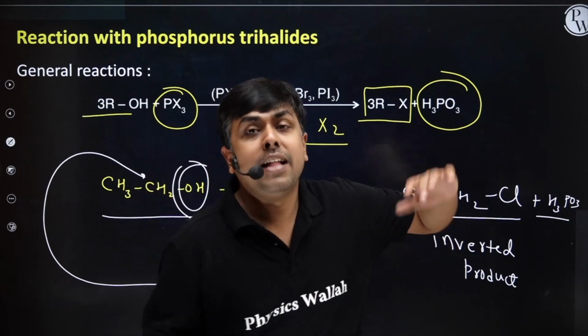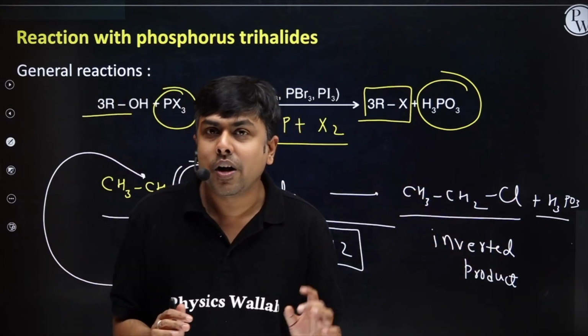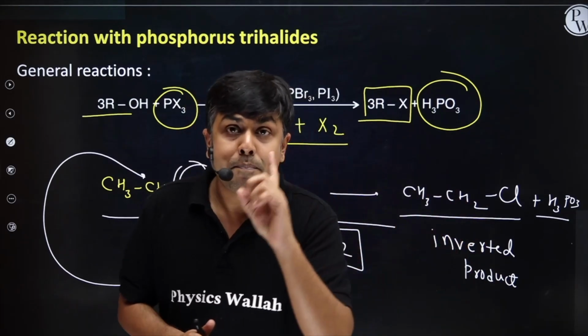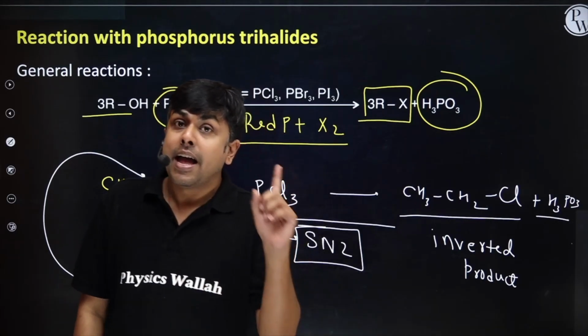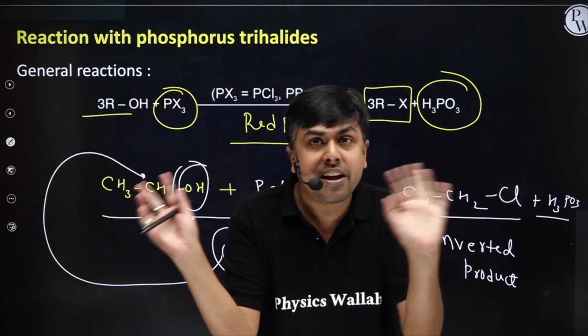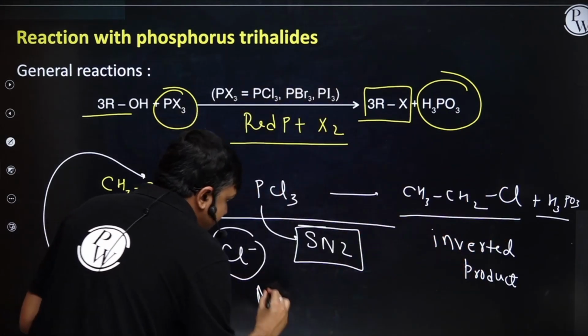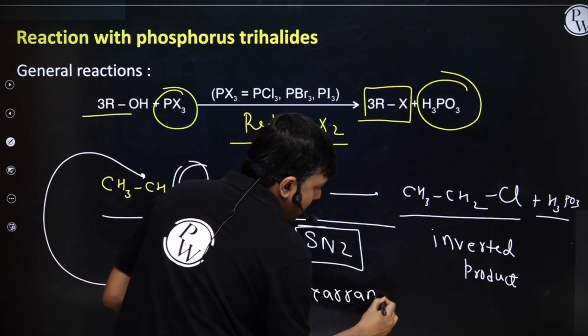Along with that, I will have the formation of H3PO3. Alcohol with PCl3, alkyl halide plus H3PO3. The product will be the inverted one. The reaction is occurring via SN2 pathway. No rearrangement. No rearrangement. Let me write that also.